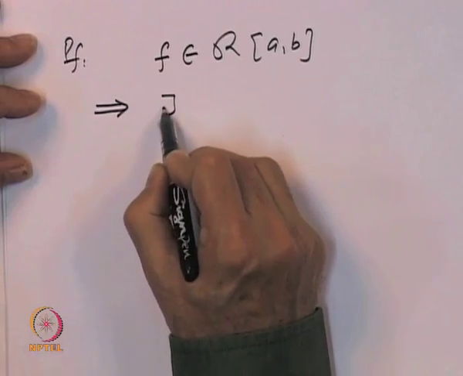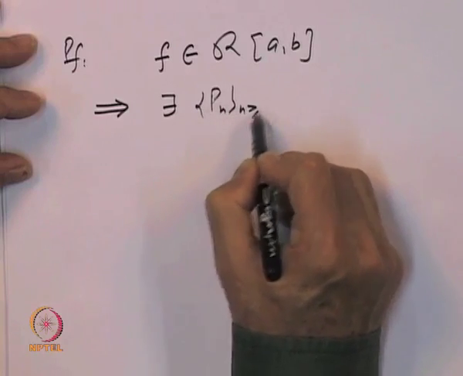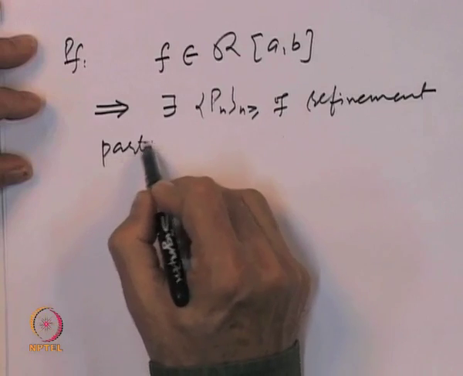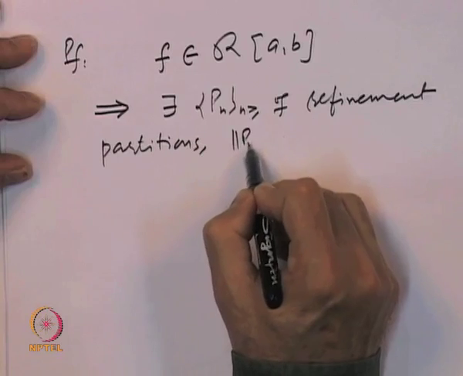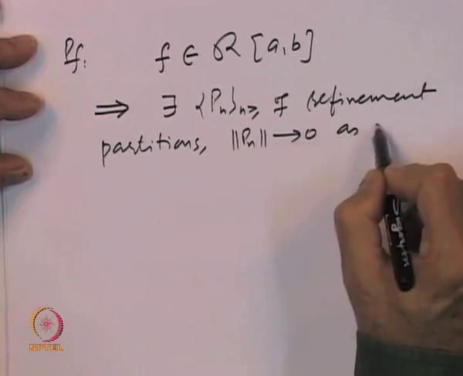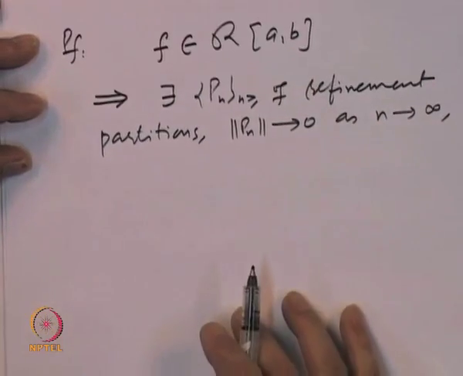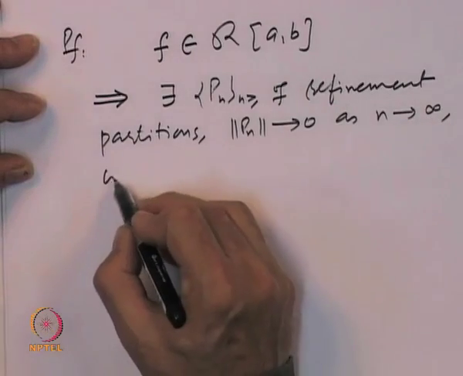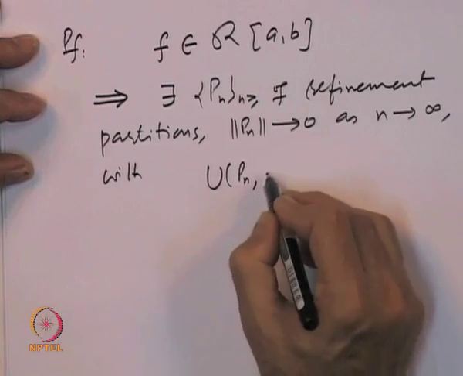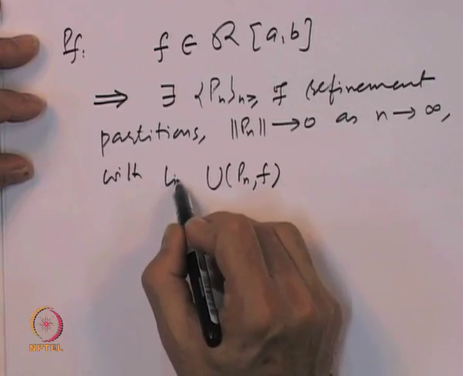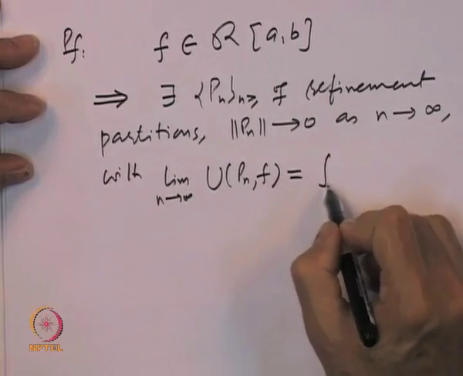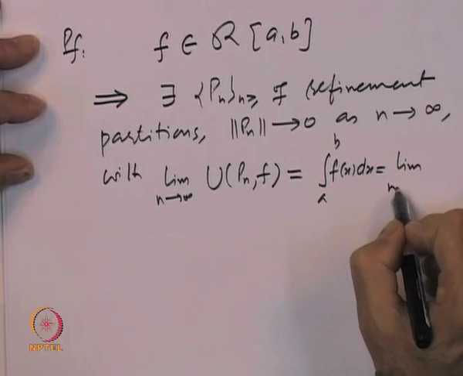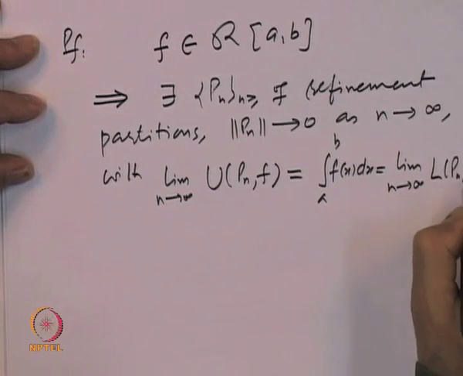So, this implies there exists a sequence P_n of refinement partitions with norm of P_n going to 0 as n goes to infinity, with the limit of the upper sums of P_n with respect to f being the same as the Riemann integral of f, which is the same as the limit of the lower sums L(P_n, f).